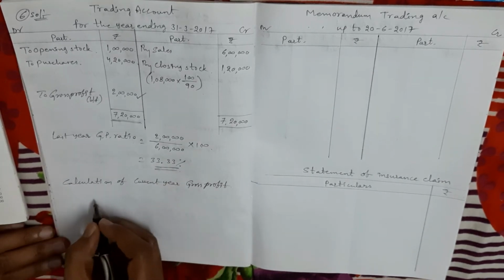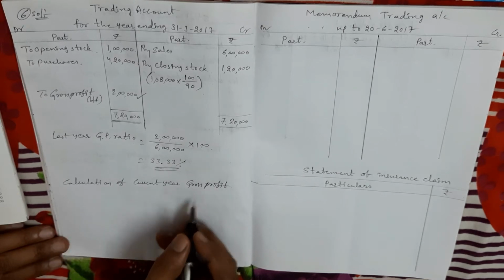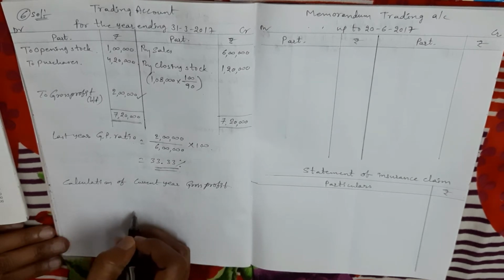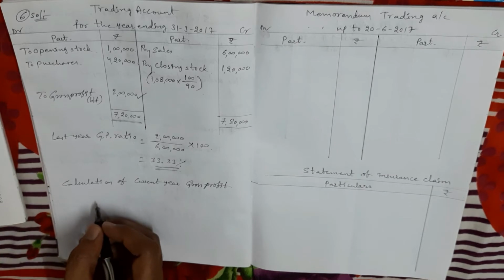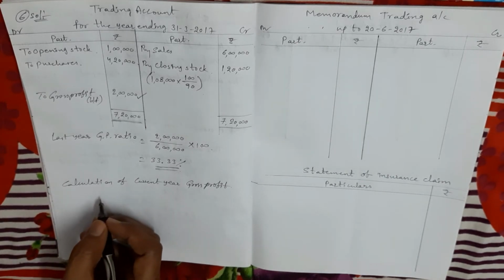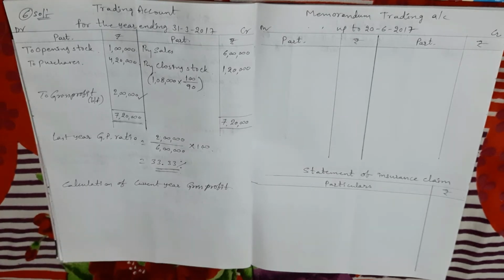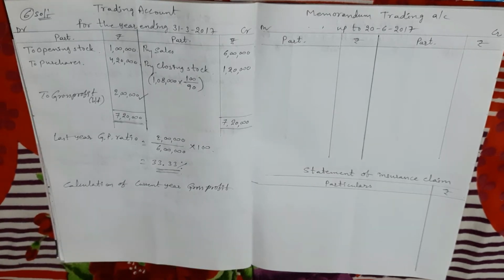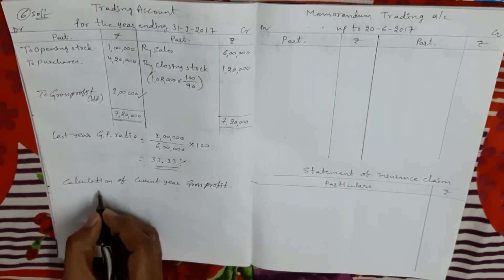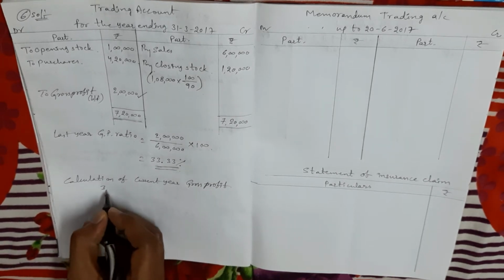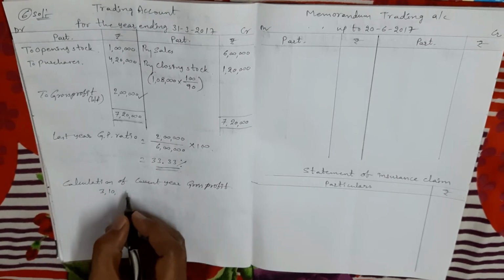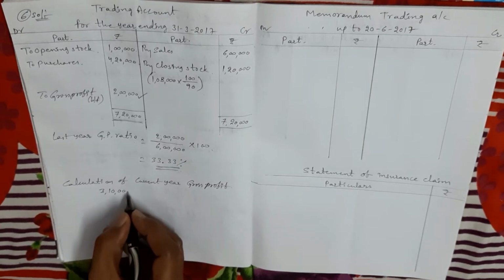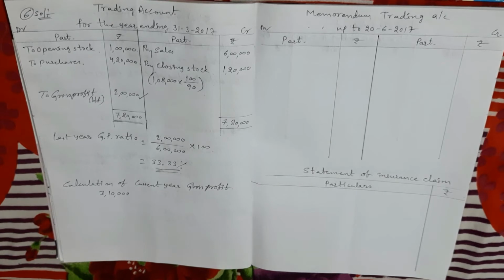So here current year gross profit we calculate on current year sales amount. In this problem how much sales is given? See, current year sales is 2,70,000. How 2,70,000? Total sales given up to the date of fire accident is 3,10,000. But in additional information, one point is given regarding sales.